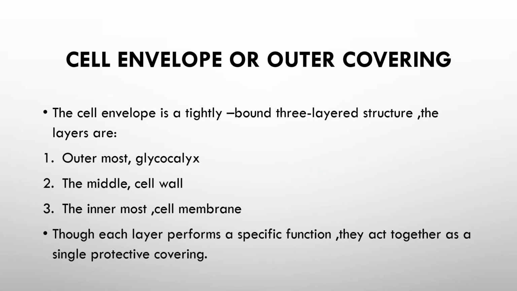The first is your cell envelope or outer covering. The cell envelope is a tightly bound, three-layered structure. The layers are: the outermost is the glycocalyx, the middle is the cell wall, and the innermost is the cell membrane. Though each layer performs a specific function, they act together as a single protective covering. The outermost has its own function, the cell wall has another function, and the cell membrane another, but we call them one particular covering, known as your cell envelope or the outer covering.